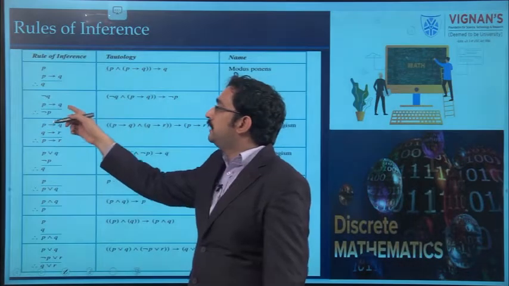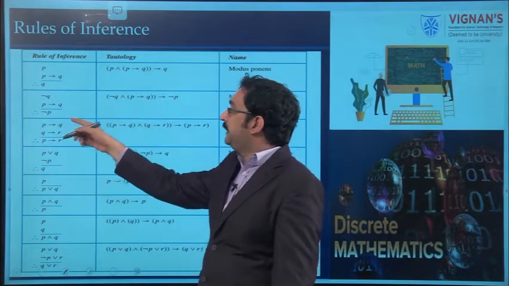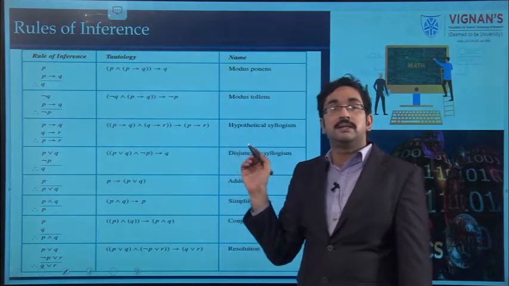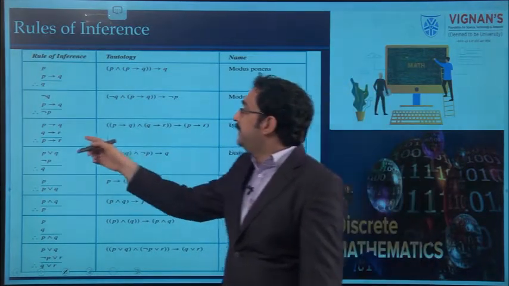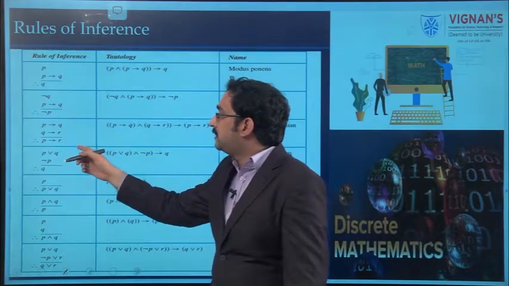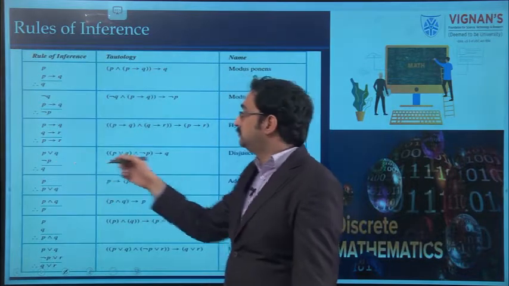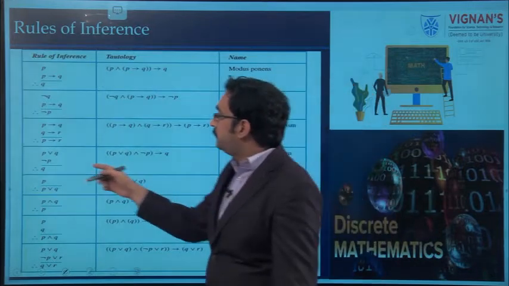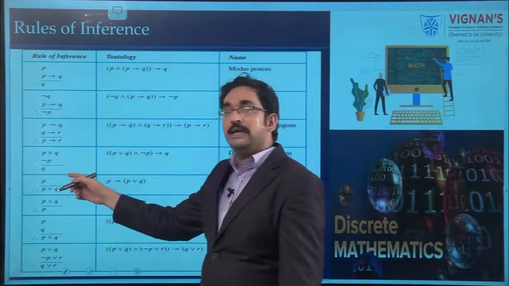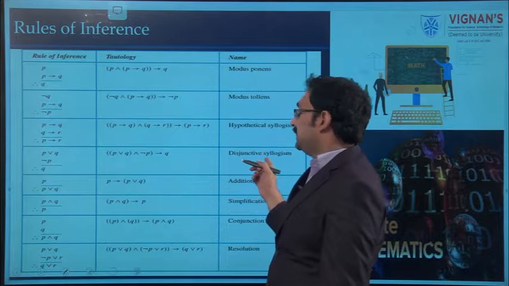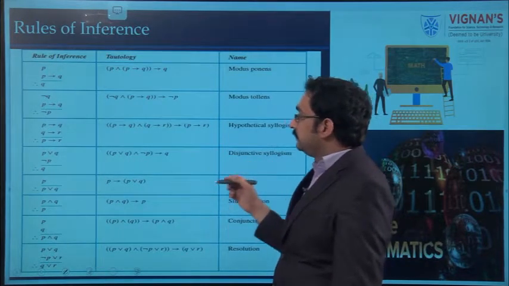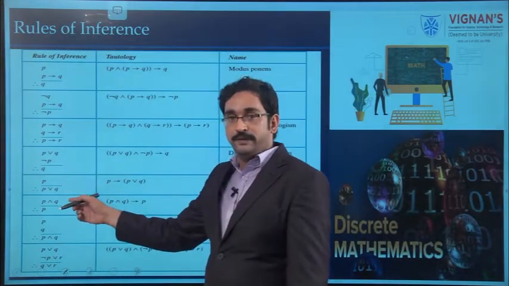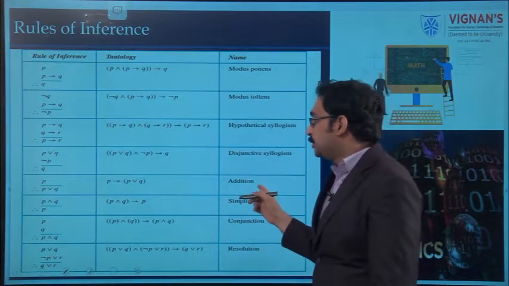P implies Q, negation Q, therefore negation P. It is modus tollens. P implies Q, Q implies R, therefore P implies R. That is hypothetical syllogism. Next, P join Q, negation P, therefore Q. Disjunctive syllogism. P, therefore P join Q. It is addition.